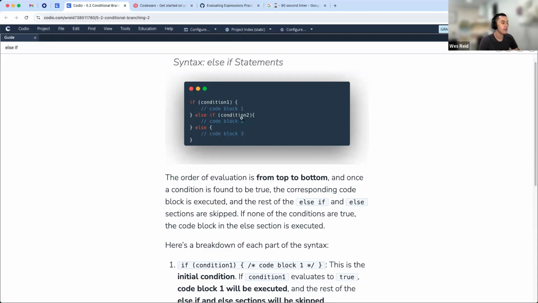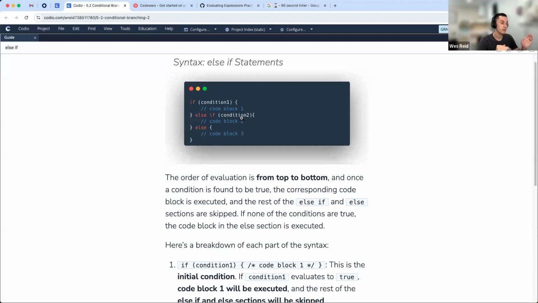So else if condition 2 will be checked. If that condition is true, we will then execute the code that is in code block 2. If that's false, which means both condition 1 and condition 2 are false, then we go to code block 3, where that code is initiated.